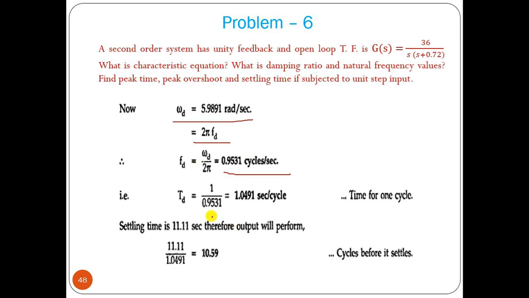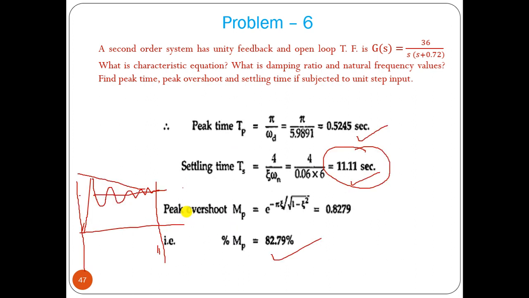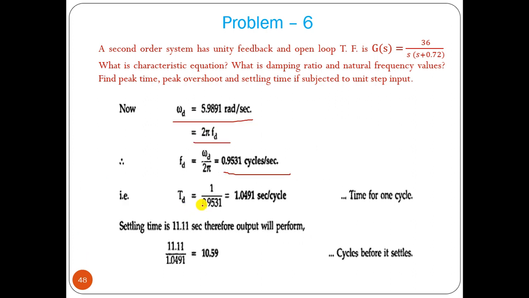Then the time period td you can write as 1 by f, so 1.04 seconds per cycle. So omega d is the damping frequency. From that we can find the angular frequency in radians per second, and then the frequency in cycles per second. So in 1 second it will take 0.95 cycles. How much time will it take for one cycle? td equal to 1 by fd, so 1.04 seconds per cycle.